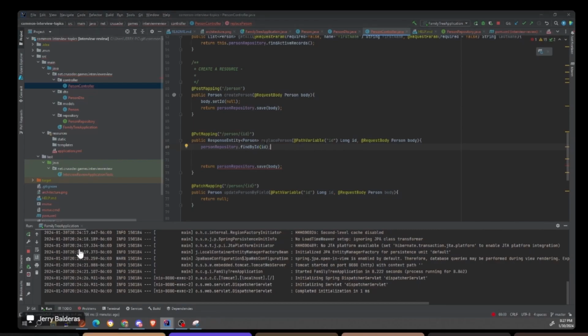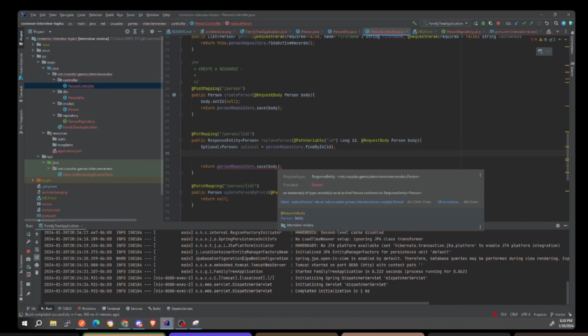In a RESTful API, this ID trumps anything else. So we're going to find the person based on this ID, and we're going to see if this person actually exists. So we're going to use an Optional here. If you guys are not familiar, an Optional is just a basket. It literally is just a basket that holds a person in it. So person repository find by ID returns this basket with the person, and then we check to see if the basket's empty.